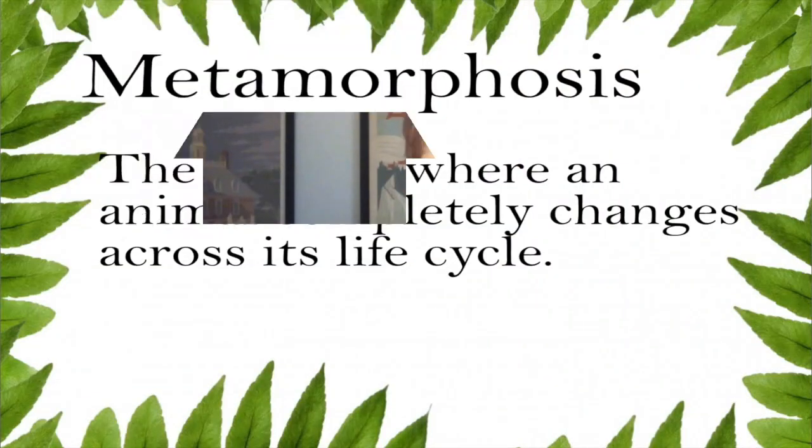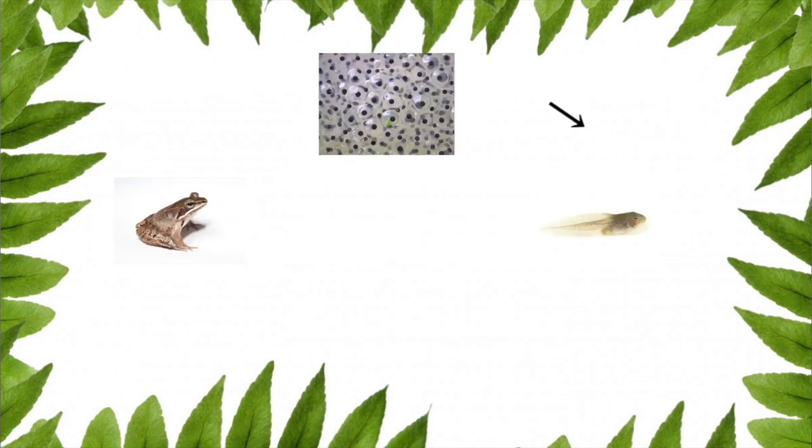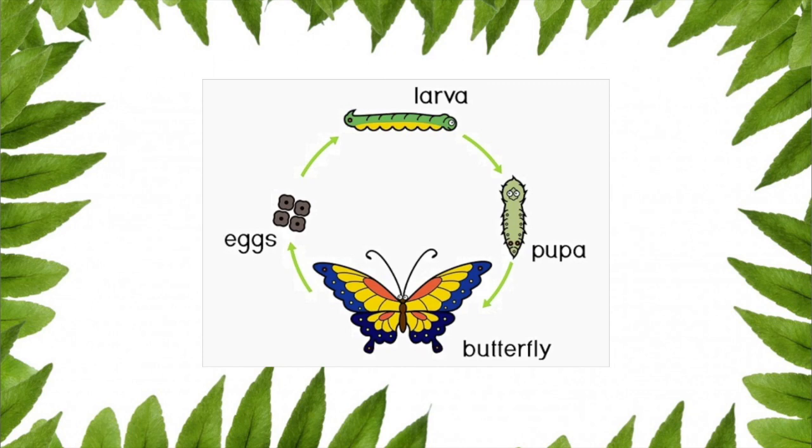The first word we're going to examine today is metamorphosis. Metamorphosis is the process of an animal going through different stages of life. For example, frogs go into metamorphosis by starting as an egg, hatching into a tadpole, developing into a froglet, and then finally into a full adult frog. Butterflies and other insects also go through metamorphosis.